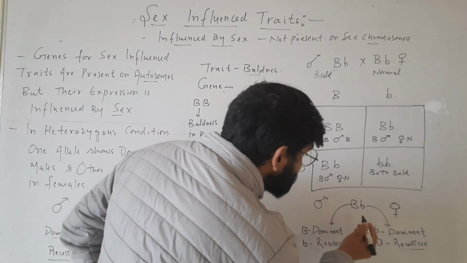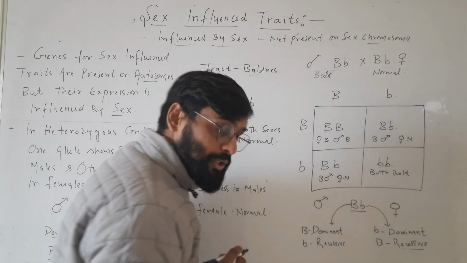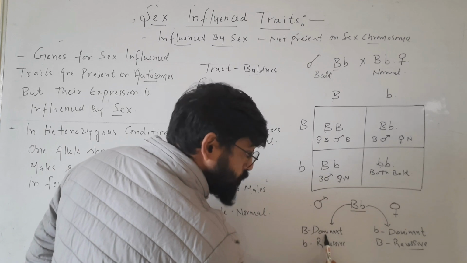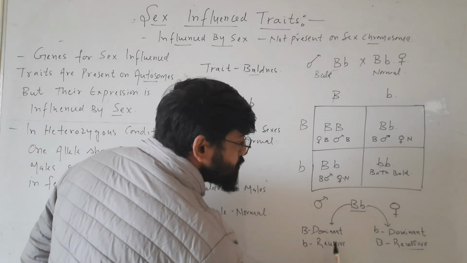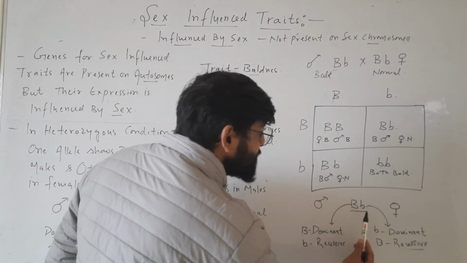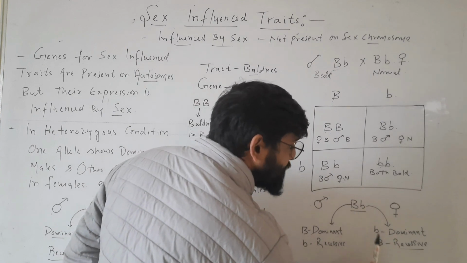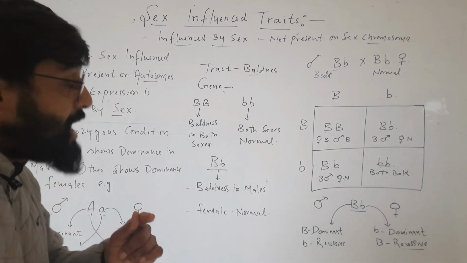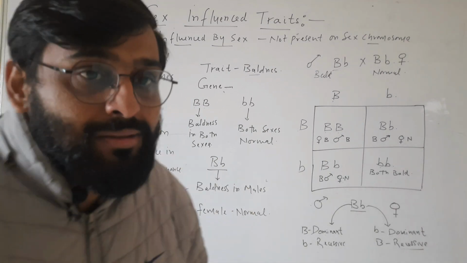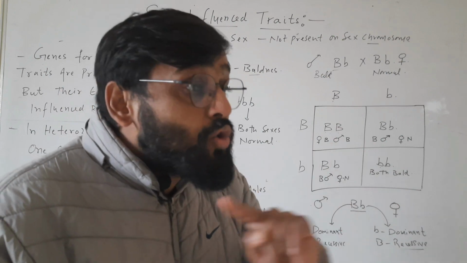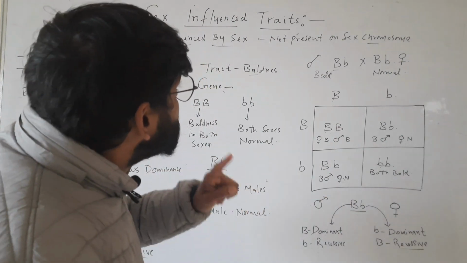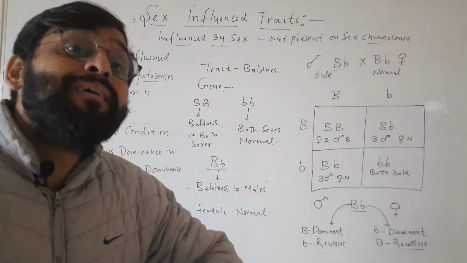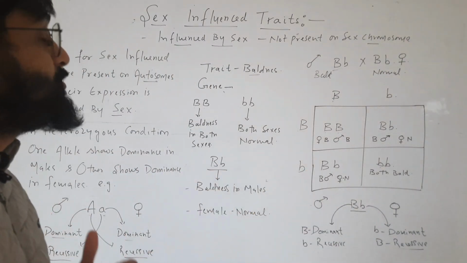So here you can see that in heterozygous condition, in case of male, this capital B is dominant and this small b is recessive. But when sex is changed, this small b is dominant and this capital B is recessive. So these are traits which are influenced by sex, but their genes are not present on sex chromosomes. Their genes are present on autosomes, but their expression is influenced by sex. So this is called a sex influenced trait.